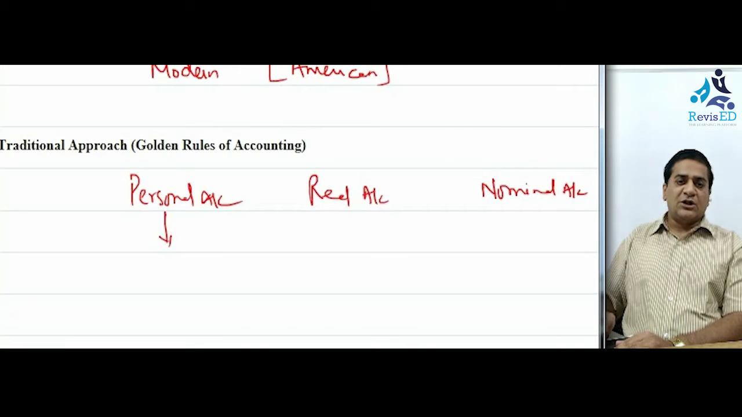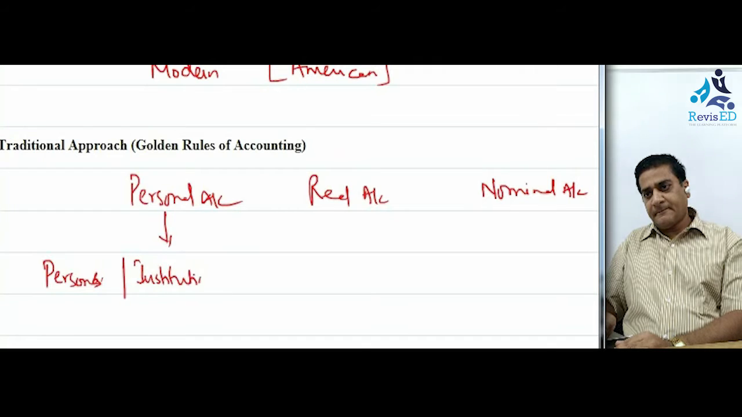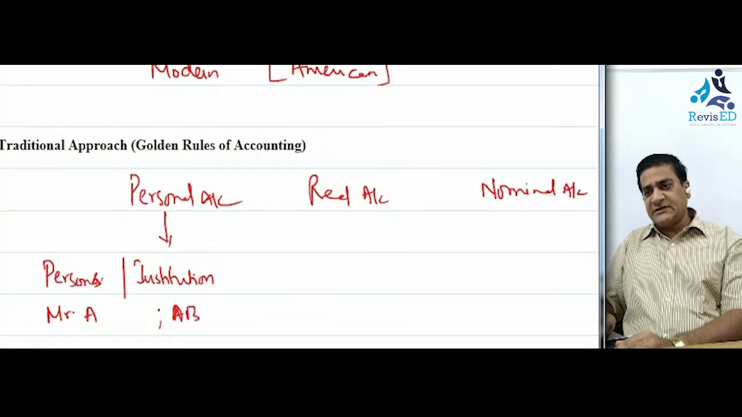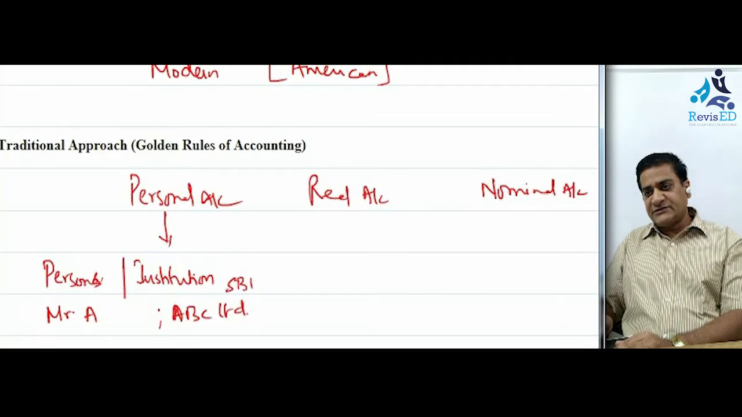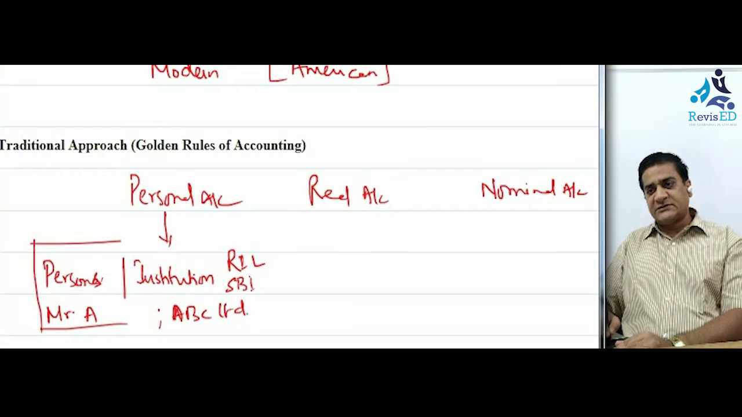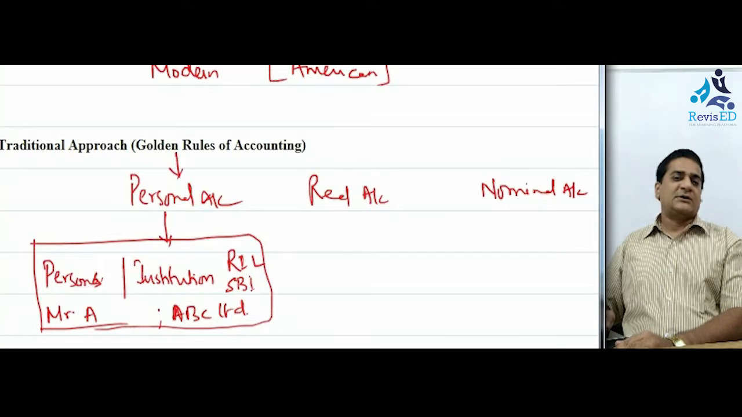Now let's see what a personal account is. Personal account means all those accounts which are related to persons or institutions. Say for example, Mr. A is a person, whereas Messrs. ABC Limited is an institution. Or say State Bank of India, it's an institution. Say Reliance Industries Limited, it's an institution. So all the accounts which are related either to persons or to institutions, we'll group them under the head of personal accounts.